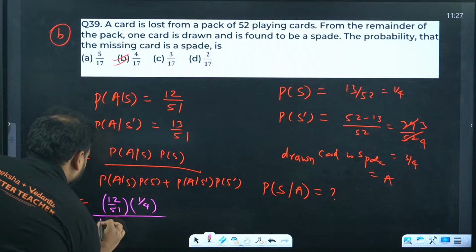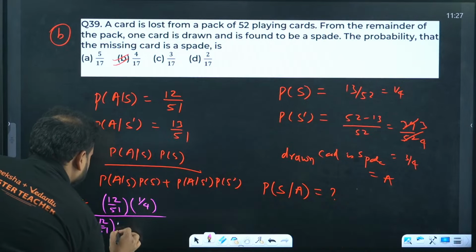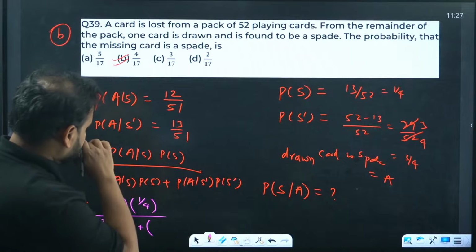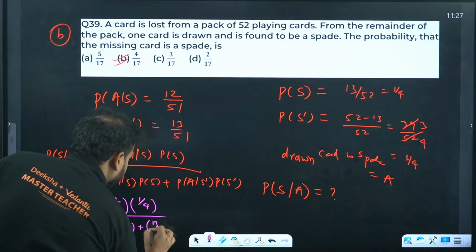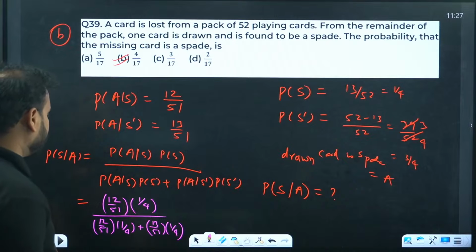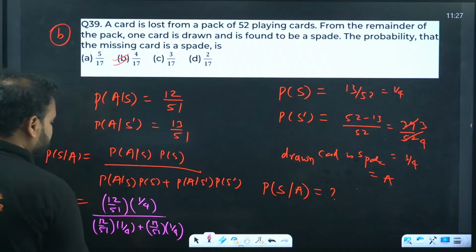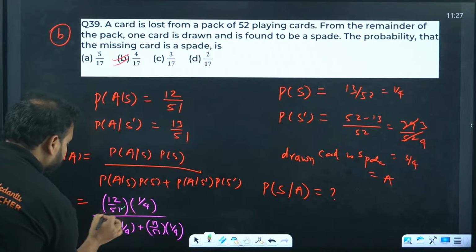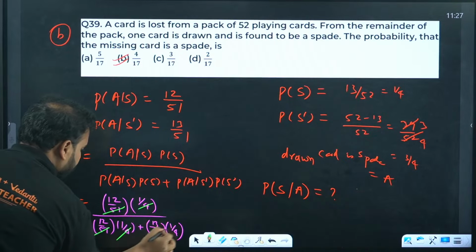12 by 51 into 1 by 4 plus, what is this one, guys? 13 by 51 into 1 by 4. Am I correct? Right? 13 by 51 and 1 by 4. Please check. So if you go about this one, you'll have over here 51, 4, 51, 4 is cancelled everywhere.